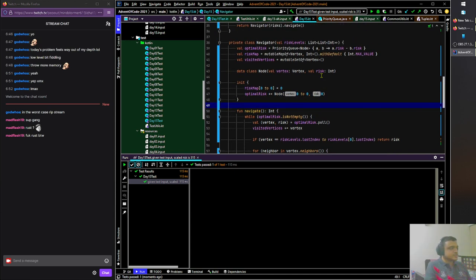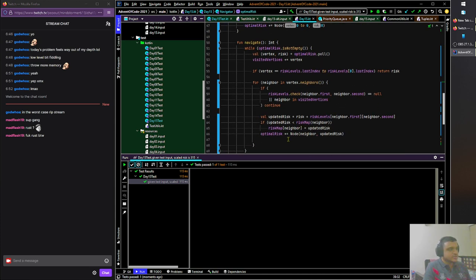The thing is, memory-wise, since every node in the priority queue is still unique, I don't think it will help, because we still have to keep inserting stuff into the priority queue. If we start removing nodes from the priority queue, we will basically... Can we remove the bottommost node from the priority queue? Is that an operation we can do in Java? Once we add this node, can we remove the bottommost node?